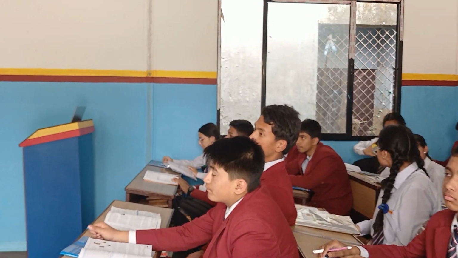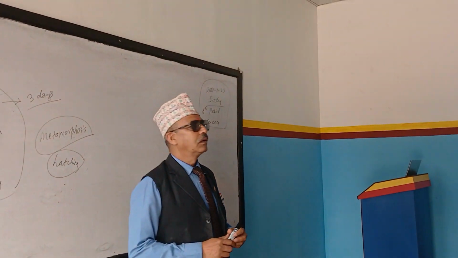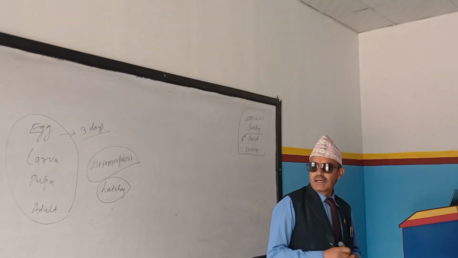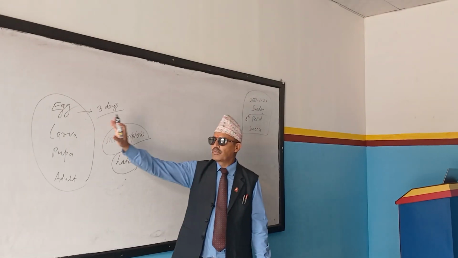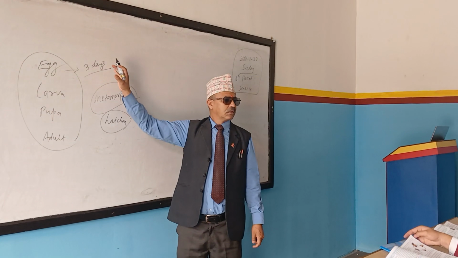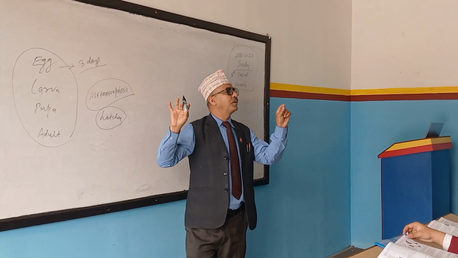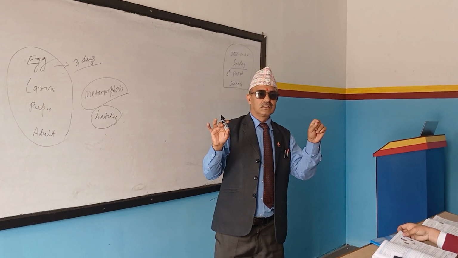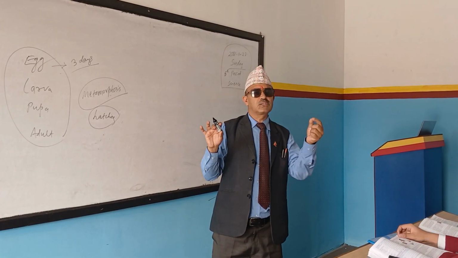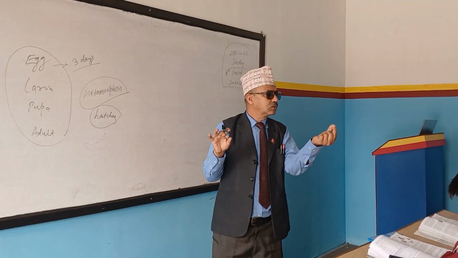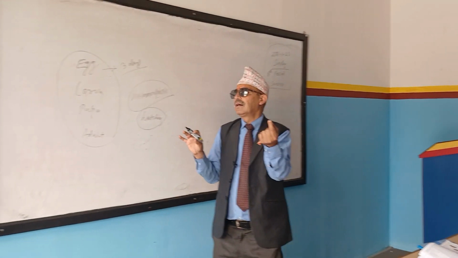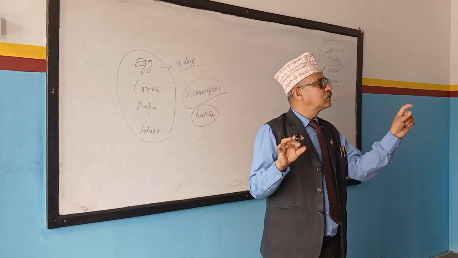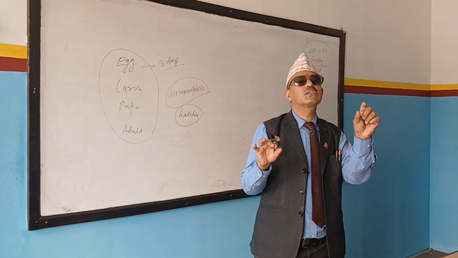Very good, thank you. The bell has rung, even though I will just explain about it. Larva is the second stage in the life cycle of honeybee, right? When the queen bee lays eggs, after 3 days they hatch and microscopic, very, very small structures are produced at the beginning, right? They are not fully mature also. They have got a small head, small body, and are like a rice grain. Shape is rice grain, but not the size.